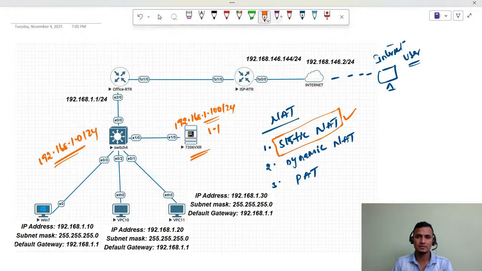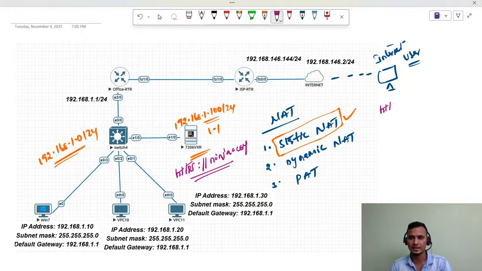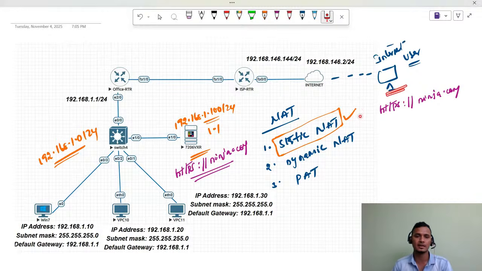In this server, we are going to host our website. I'm planning to host a website, https://ninja.com. So whenever a user tries to access this website from over the internet, ninja.com, the user can browse the website URL from here. But it is a private IP address, guys.